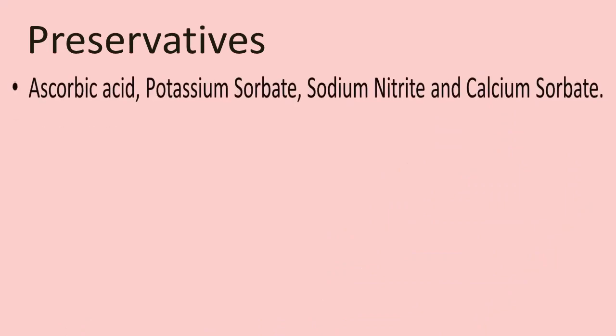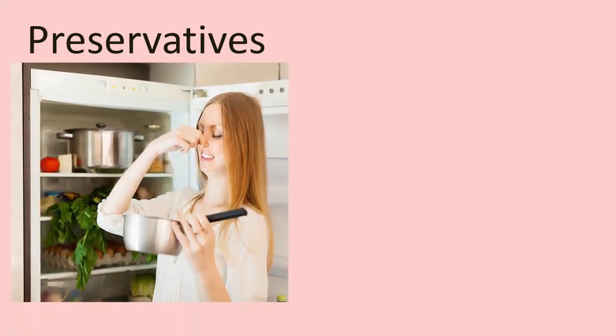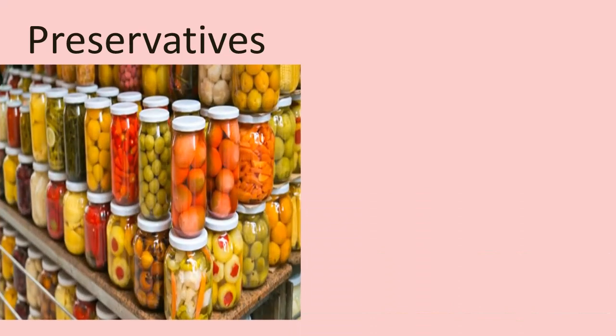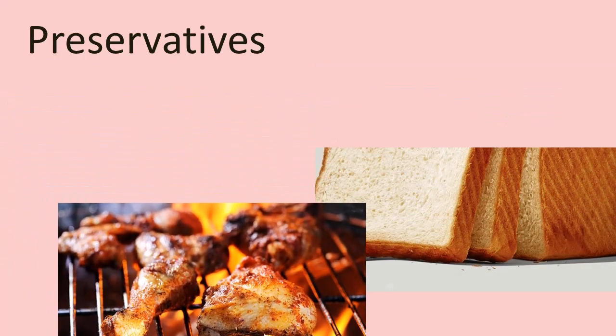Preservative. There are many food additives that are used as a preservative, such as ascorbic acid, potassium sorbate, sodium nitrite and calcium sorbate. These food additives can prevent oxidation of fats, which cause an off flavor to develop, prevent the growth of microbes by changing the acidity, and prevent other changes in flavor. Preservative-type food additives can be found in anything from canned fruits and vegetables to breads and meats.